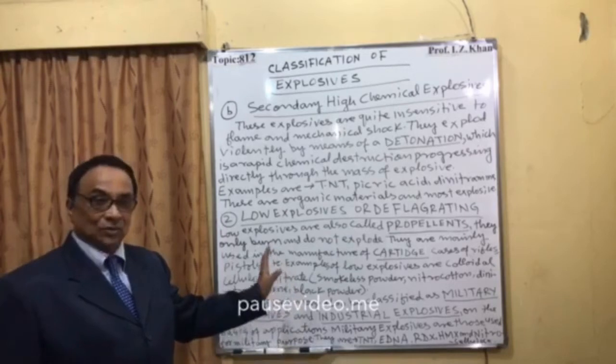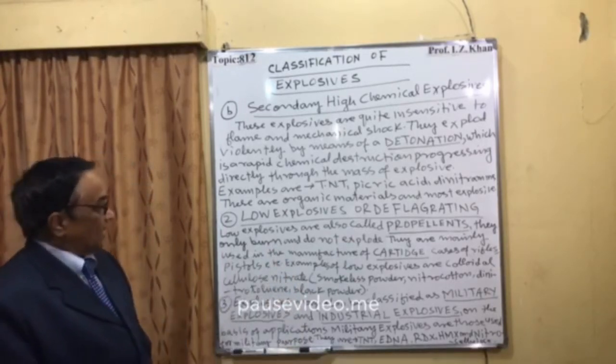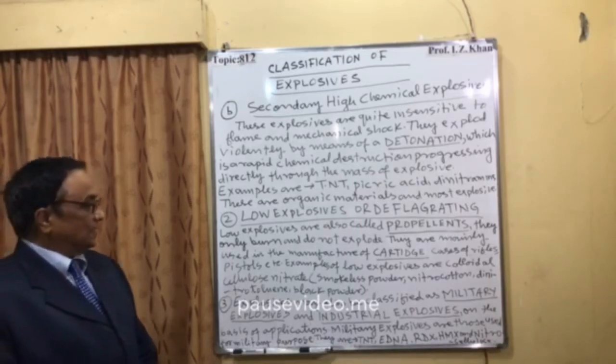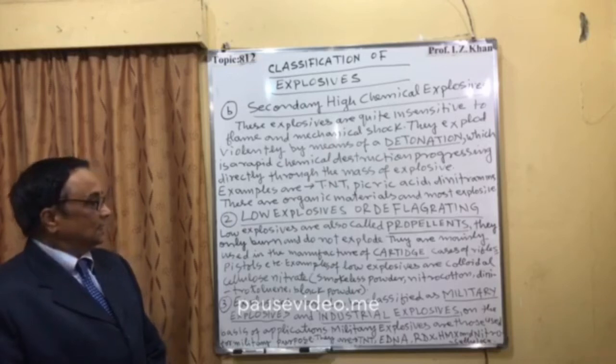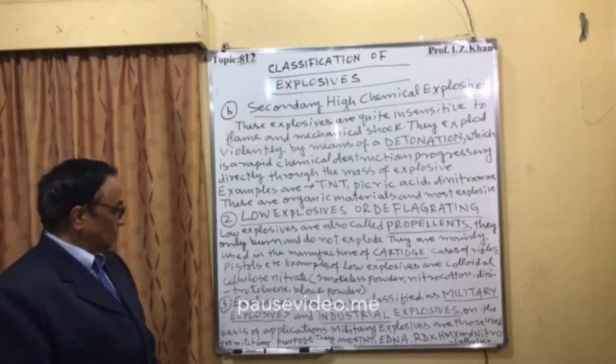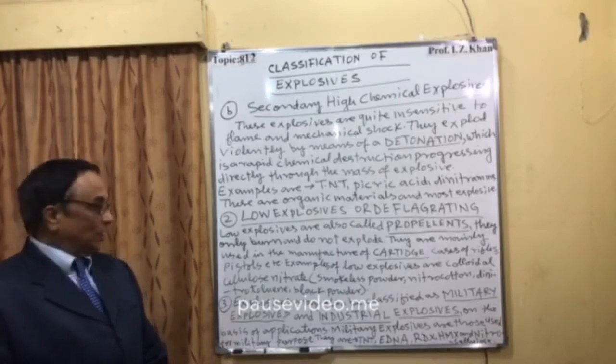That is actually your low explosive, and they are colloidal nitrate, and they are actually smokeless powder, nitrocotton and dinitro-toluene and black powder. These are all your low explosives.